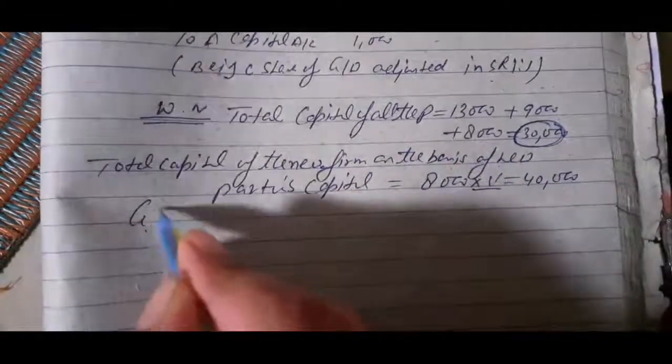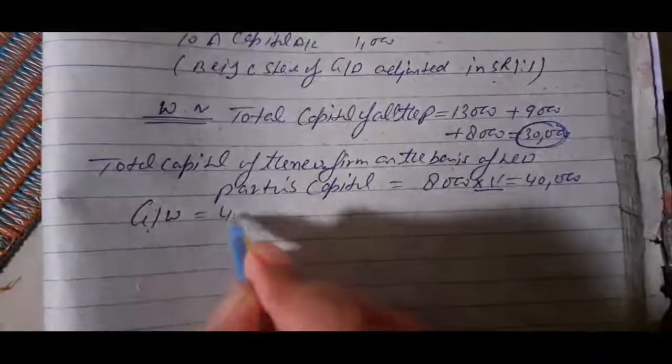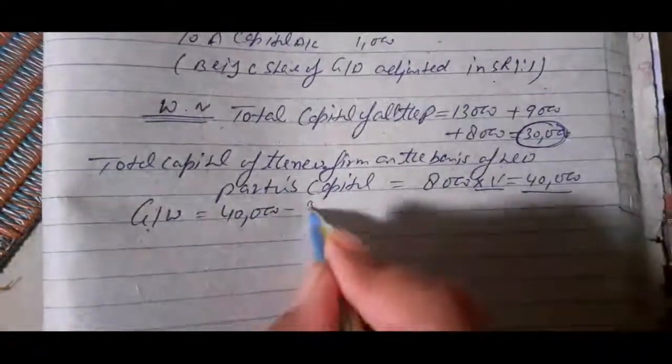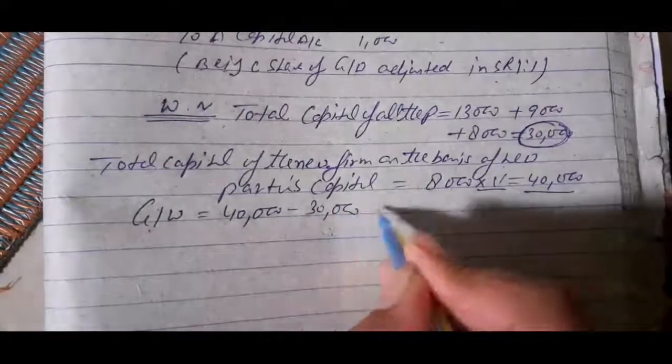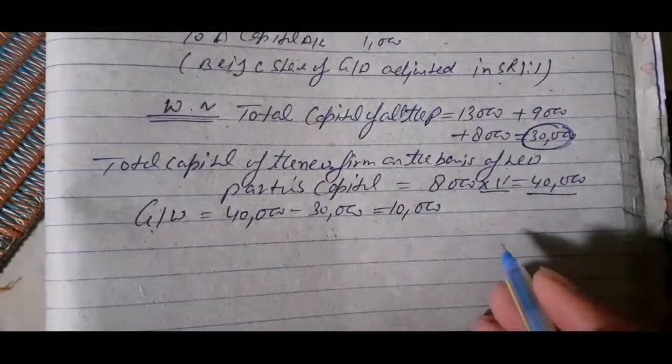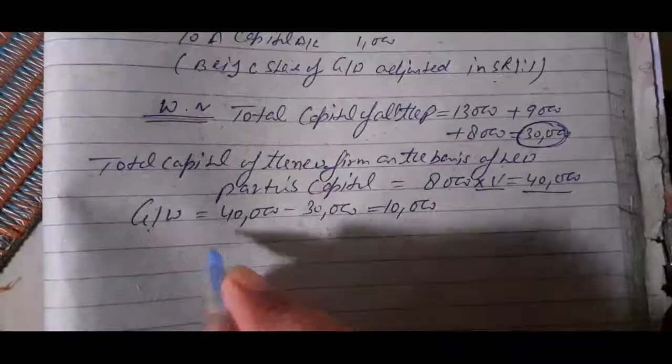Now we will calculate the goodwill. So total capital invested in the business 40,000 rupees. Now we will subtract 30,000 rupees, which is equal to 10,000 is goodwill amount in the capital. Okay. C.